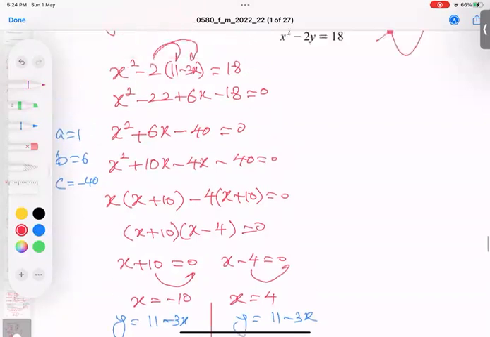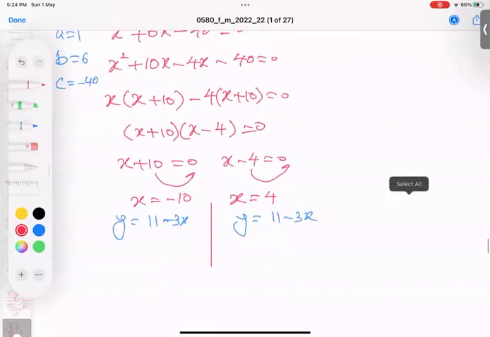Okay, and I'm going to plug in 11 minus 3X. I plug in here. X is equal to 11 minus 3 times 10. Not 10, sorry, negative 10. So 11 plus 30, and I got 41.